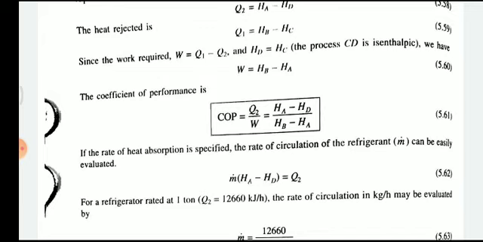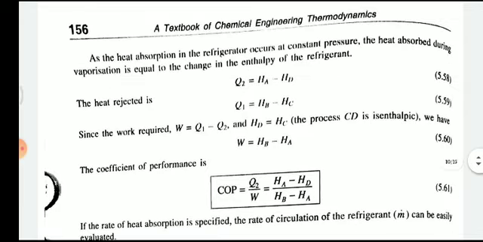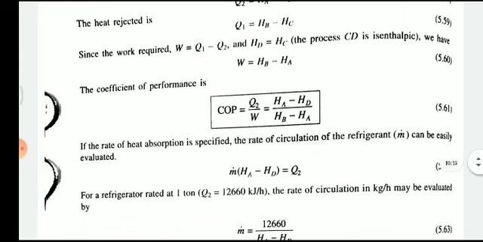If the rate of heat absorption is specified, the rate of circulation of refrigerant can be found, but the coefficient of performance is given by Q2 by W. So Q2 is HA minus HD, and W is HB minus HA. So these are the coefficient of performance equations.